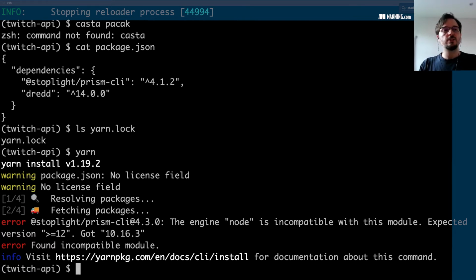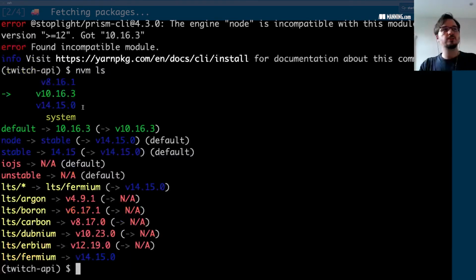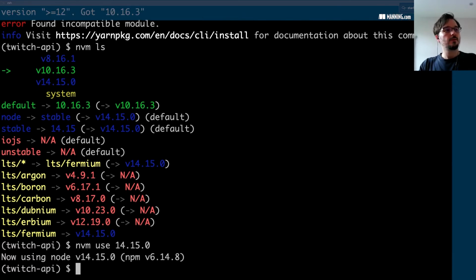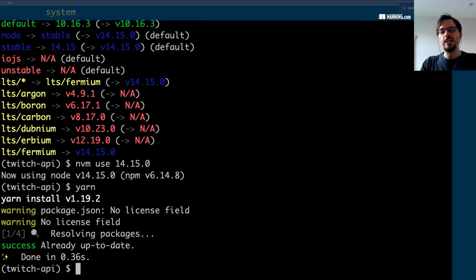Now, to manage Node versions, normally we use nvm, and you can list which versions of Node you have in your system by running this command. In my case, I have a more modern version of Node, so I'm going to use that one. And now we can run yarn again, and I already had the dependencies installed. I was ready for this because otherwise it takes a while.